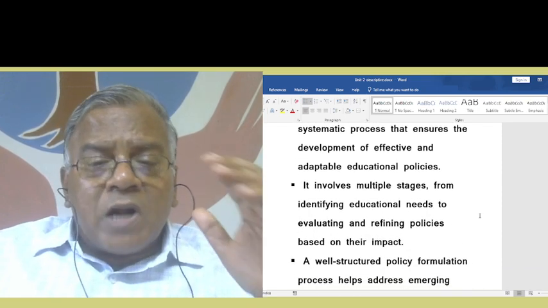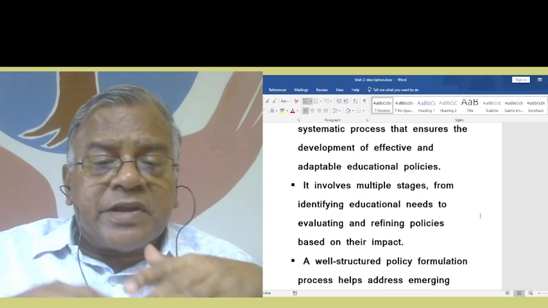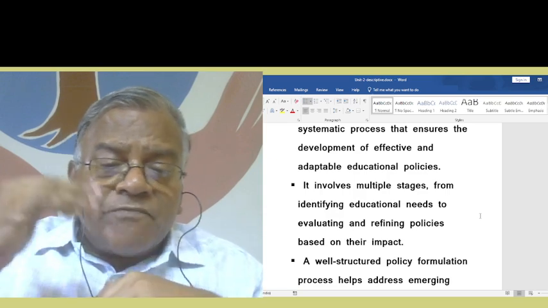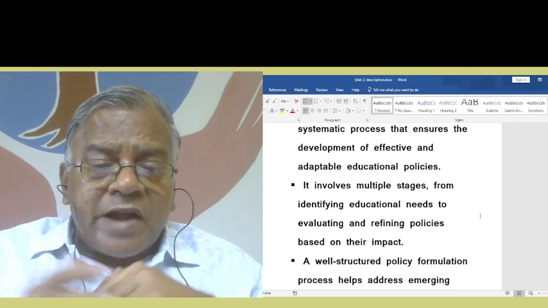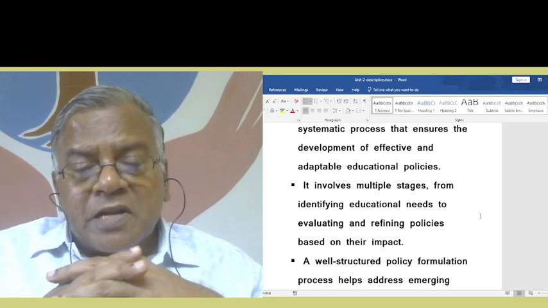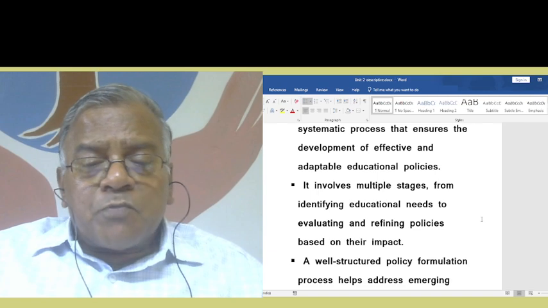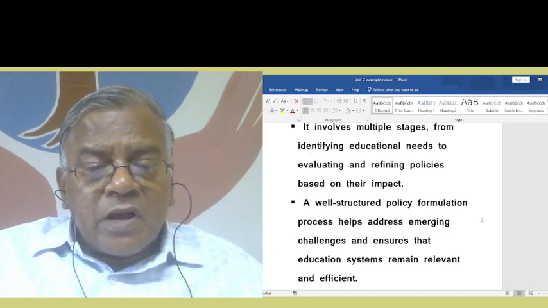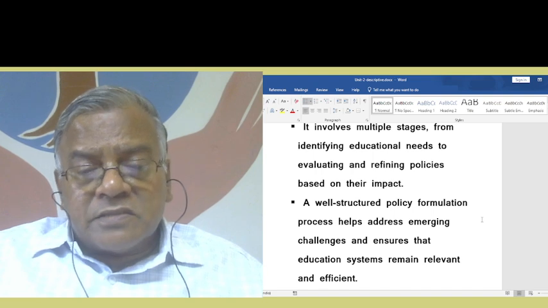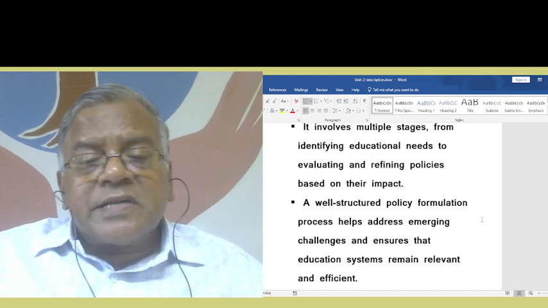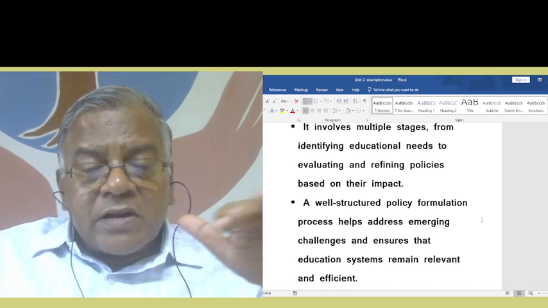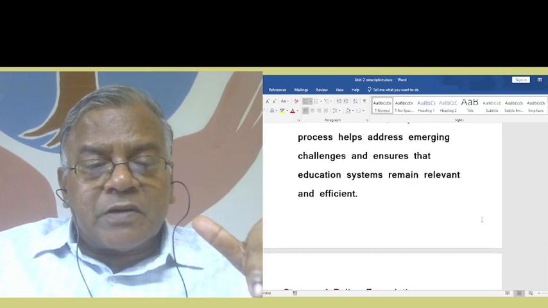It involves multiple stages from identifying educational needs to evaluating and refining policies based on their impact. A well-structured policy formulation process helps address emerging challenges and ensures that education systems remain relevant and efficient.